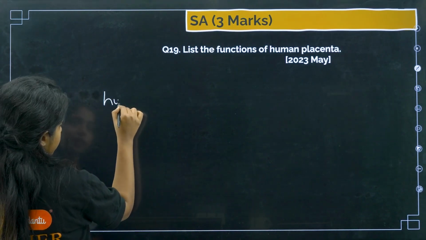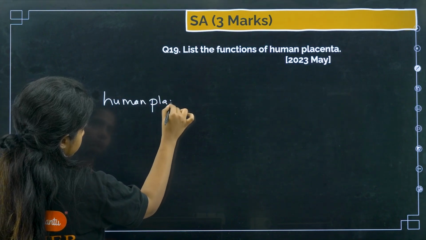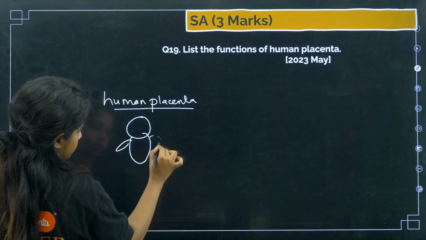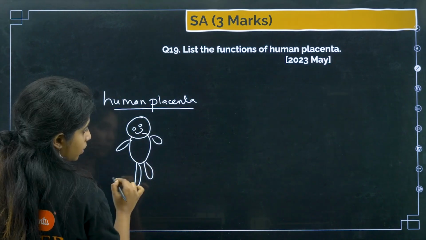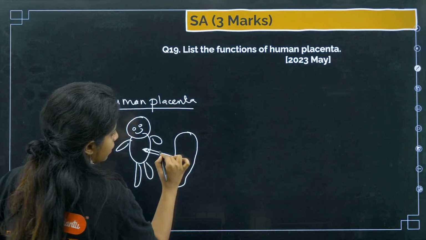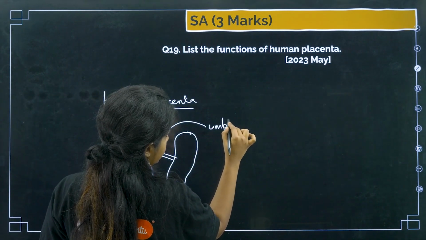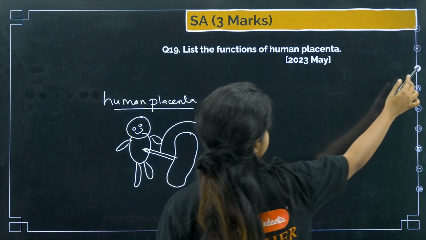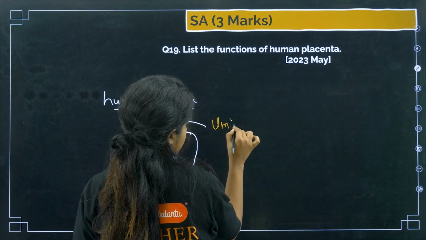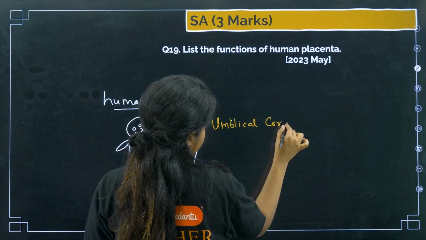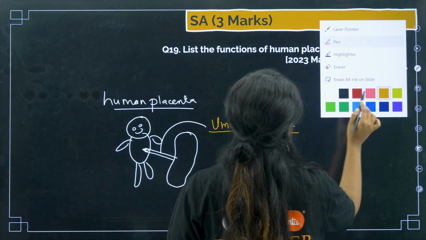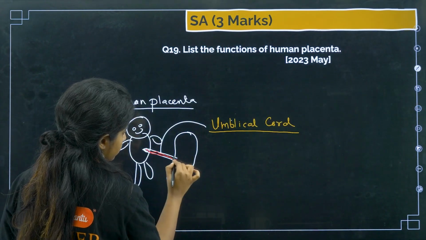So human placenta, if I say, okay, so this is the baby, suppose, and this is the placenta, and they are connected with the help of the umbilical cord. And the umbilical cord will be having blood vessels going around from here to here.